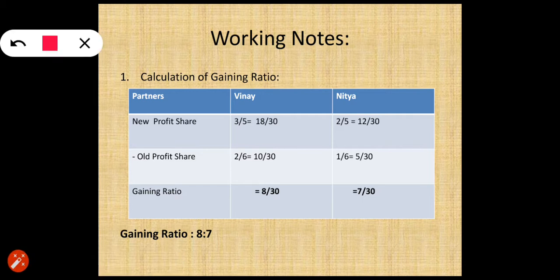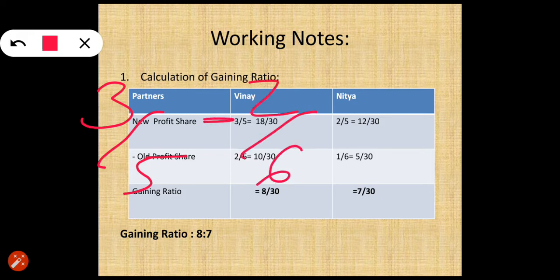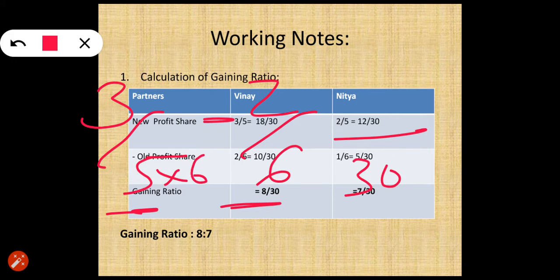First let us see for Vinay. Vinay's new share is 3/5 minus the old share, that is 2/6. So 3/5 minus 2/6. First you have to make the denominator the same. So take the LCM of 5 and 6, that is 30. It means you have to multiply this by 6/6 and 5/5. So if you are multiplying the denominator with a number, you are going to multiply the numerator also.